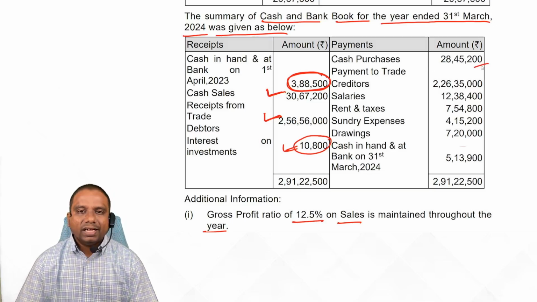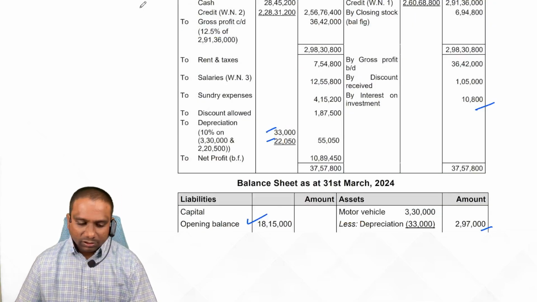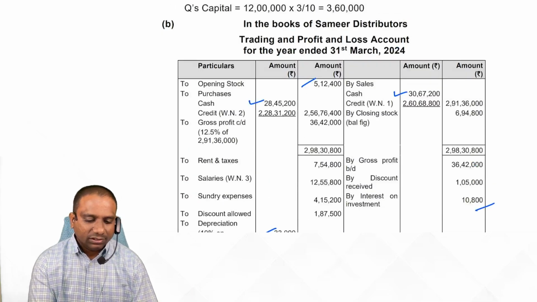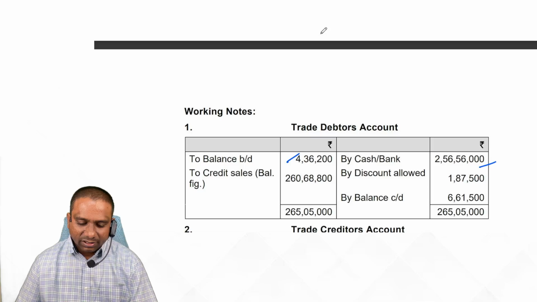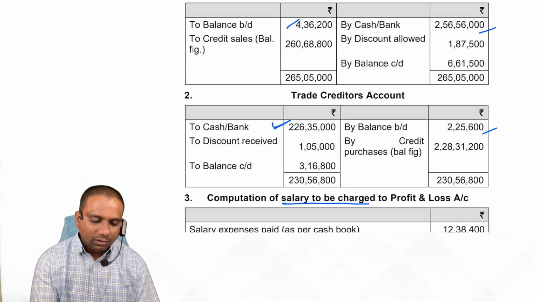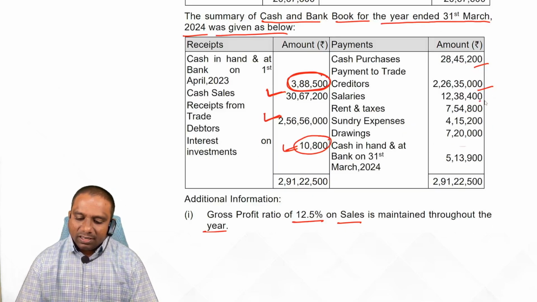Come to the credit side. Credit purchases, sorry, cash purchases. So trading account debit, cash purchases. Next one, creditors. Payment to creditors, so creditors account debit side. Next one, salaries. Expense.